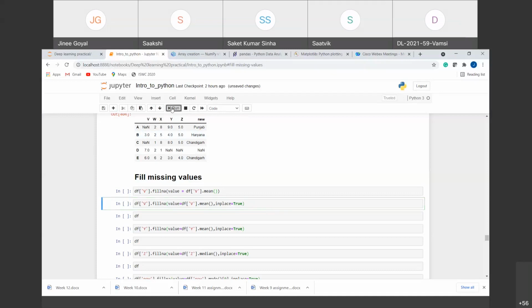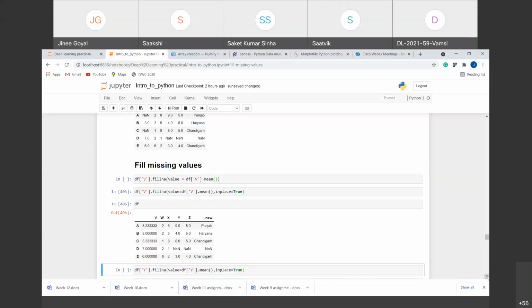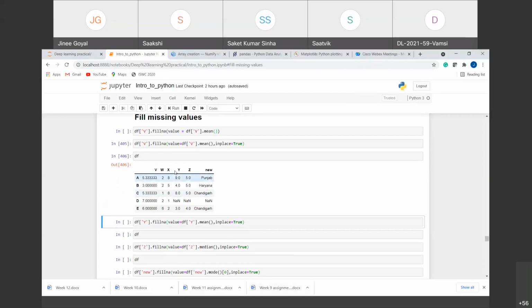So if I run this, now you see that it has replaced the first nan value with the mean of this and this nan value also with the mean, right? In this way, you can fill your null values with the mean of that particular column. Similarly, we can do for Y also and Z also.